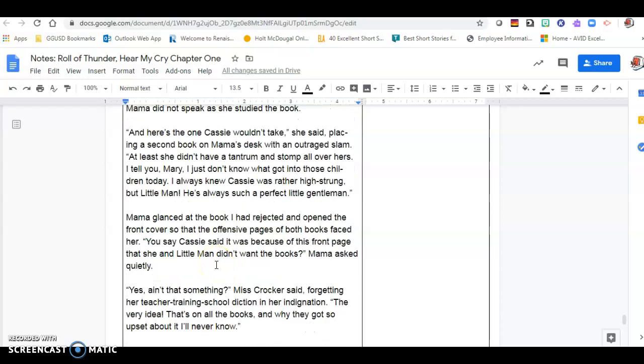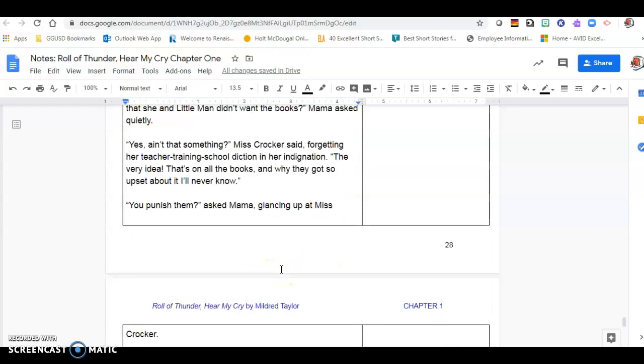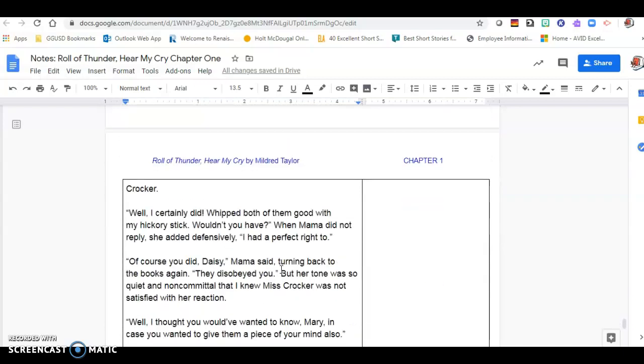Mama glanced at the book I had rejected and opened the front cover so that the offensive pages of both books faced her. "You say Cassie said it was because of this front page that she and Little Man didn't want the books?" Mama asked quietly. "Yes, ain't that something?" Miss Crocker said, forgetting her teacher training school diction in her indignation. "The very idea! That's on all the books, and why they got so upset about it, I'll never know." "You punished them?" asked Mama, glancing up at Miss Crocker. "Well, I certainly did, both of them, good with my hickory stick. Wouldn't you have?" When Mama did not reply, she added defensively, "I had a perfect right to."